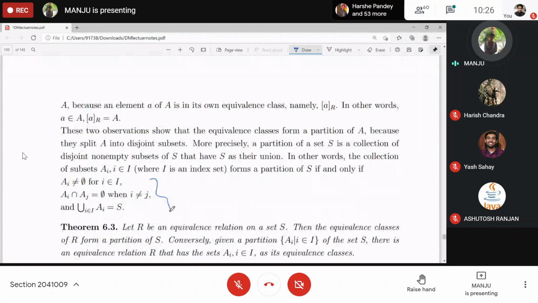The partitioning definition is: a collection of subsets A_i forms a partition of S, or you can take A, it doesn't matter, if and only if, first, each A_i is non-empty. Another condition is that if you take the intersection with any other subset, it gives you phi for different indices, and if you run i over the index set, the union gives you back S. So this is the definition of partition. Clear?